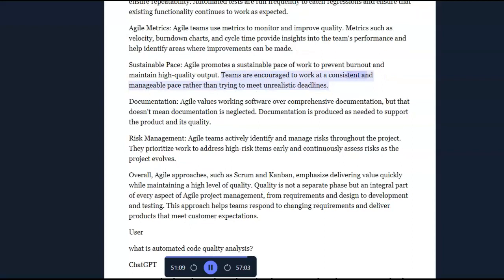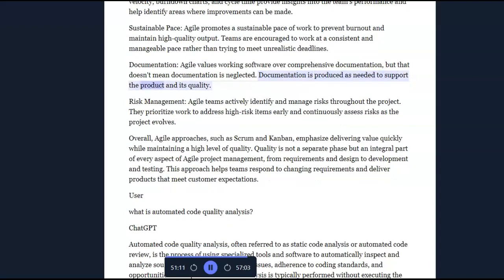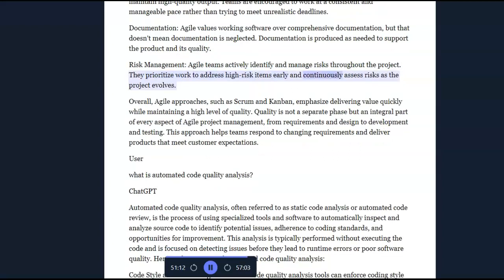Teams are encouraged to work at a consistent and manageable pace rather than trying to meet unrealistic deadlines. Documentation. Agile values working software over comprehensive documentation, but that doesn't mean documentation is neglected. Documentation is produced as needed to support the product and its quality. Risk management. Agile teams actively identify and manage risks throughout the project. They prioritize work to address high-risk items early and continuously assess risks as the project evolves.